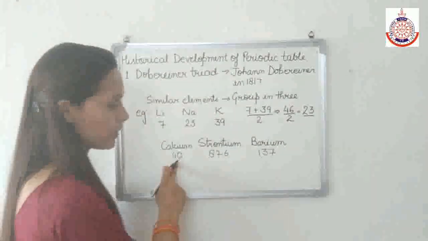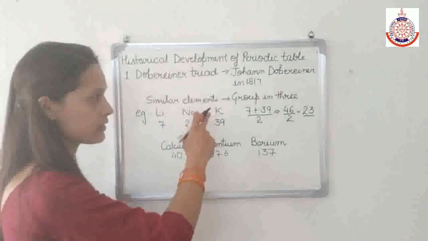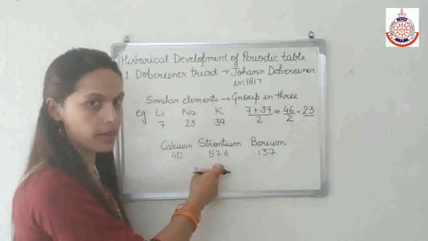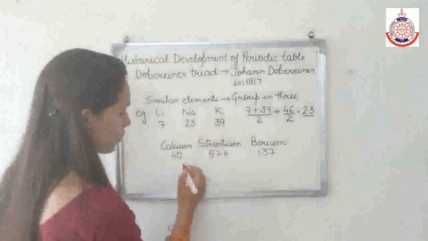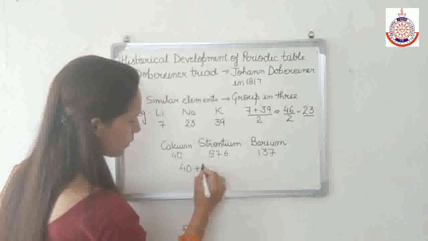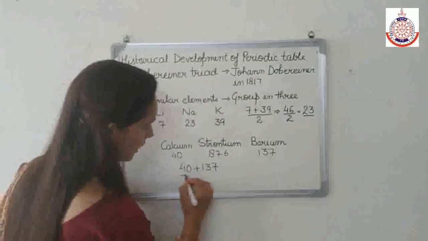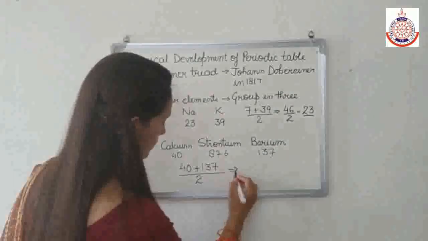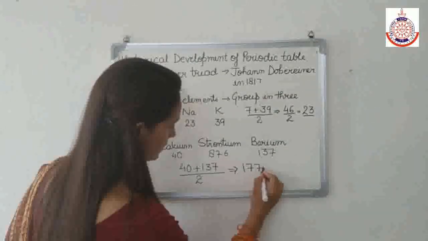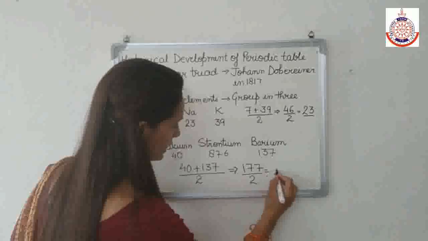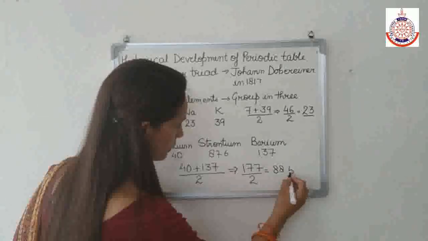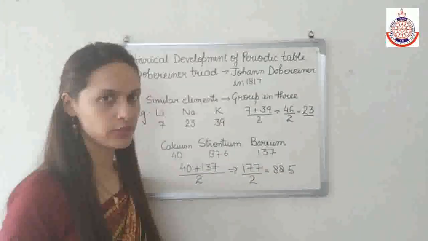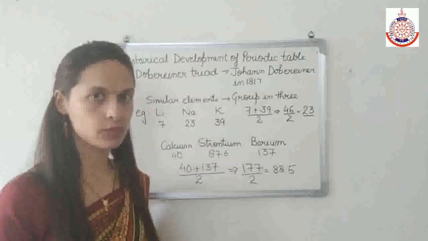Now if we have to prove this triad, the arithmetic mean of these two should come approximately equal to this one. So 40 plus 137 divided by 2. Now it comes 177 divided by 2, and it is 88.5. So 87.6 and 88.5 are approximately equal to each other.